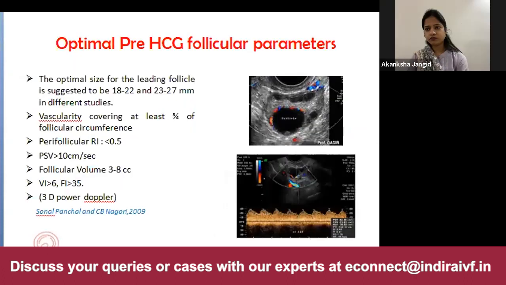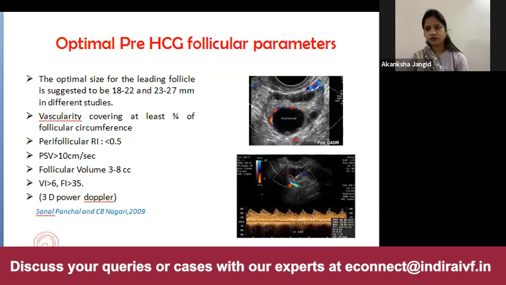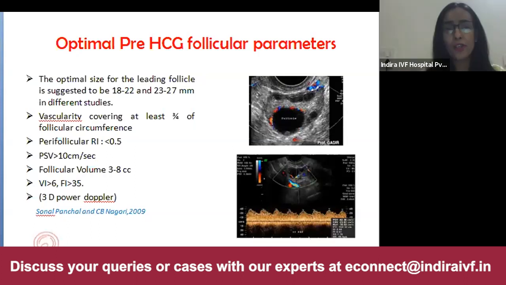A paper published by Dr. Sonal Panchal has also mentioned the optimal pre-HCG follicular parameters, which I would like to mention. The vascularity should cover at least 3/4 of the follicular circumference. Perifollicular RI should be less than 0.5. PSV should be greater than 10 centimeter per second. Follicular volume should be 3 to 8 cc. Vascularity index should be greater than 6 and flow index should be greater than 35.